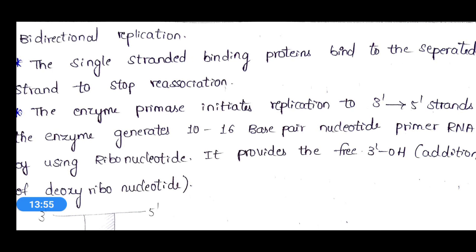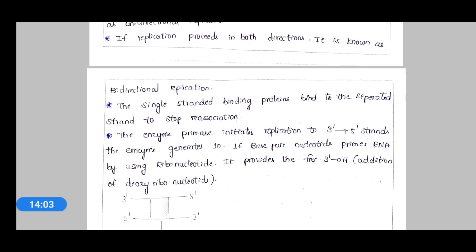The single stranded binding proteins bind to the separated strands to stop reassociation. That means what will happen next?